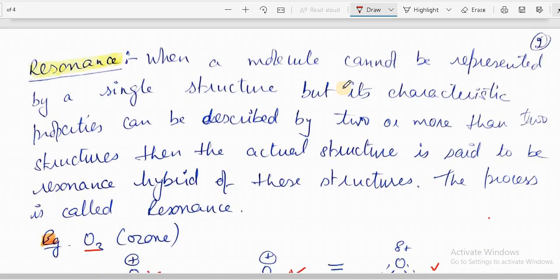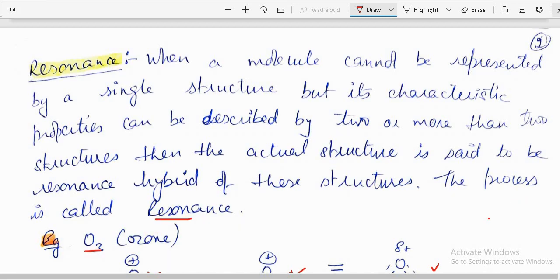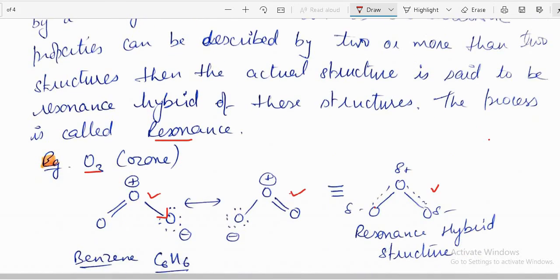When a molecule cannot be represented by a single structure, but its characteristic properties can be described by 2 or more structures, then the actual structure is said to be a resonance hybrid of these structures, and the process is called resonance. So these two are resonating structures, and this is the resonance hybrid structure.